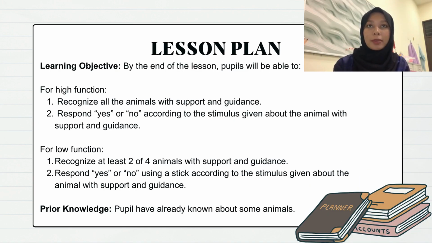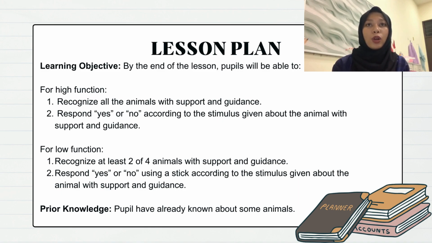Next is learning objective. Because I have 2 levels of student in the classroom, which are high function student and low function student, I have divided the learning objective due to their ability. So, for high function student, by the end of the lesson, pupils will be able to recognize all the animals with support and guidance. All the animals means that they can recognize 4 animals that will be taught on that day. Second is respond yes or no according to the stimulus given about the animal with support and guidance.